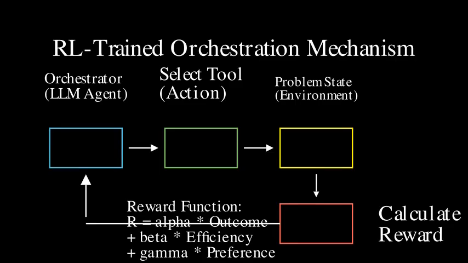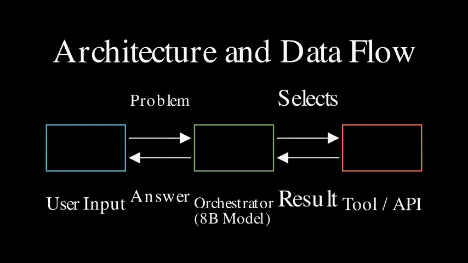The agent observes the problem state, selects a tool or model to use, and receives a reward. Crucially, the reward function considers not just the outcome, correctness, but also efficiency, cost of tools used, and user preferences. This multi-objective reward function encourages the orchestrator to select the most cost-effective and user-aligned tool for each task. The orchestrator learns to predict the best sequence of tools or models to use to solve a problem by maximizing cumulative reward.